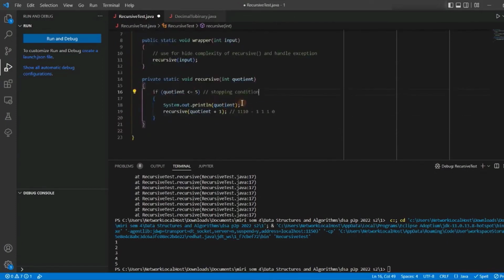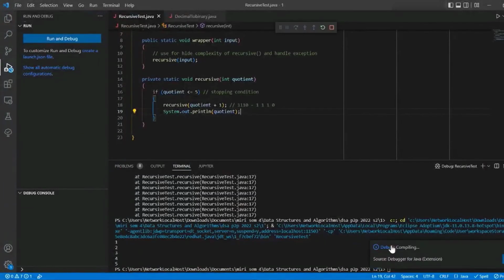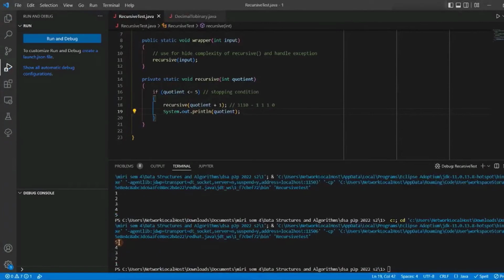Now let me ask you all: if I put this print line downwards, what do you think is the result? Is it still 1, 2, 3, 4, 5, or is it 5, 4, 3, 2, 1? Which one do you think it is? The answer is 5 to 1. If you don't believe, I will run it for you. The answer is 5 to 1.